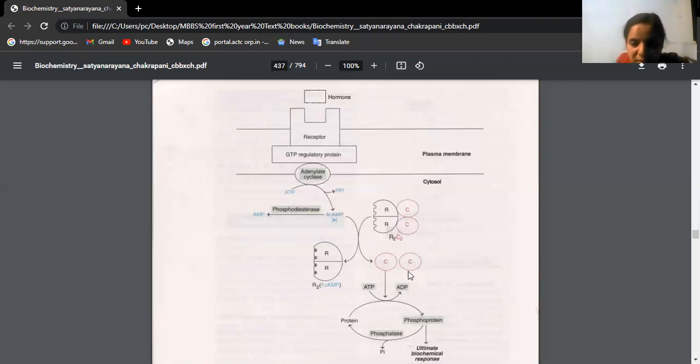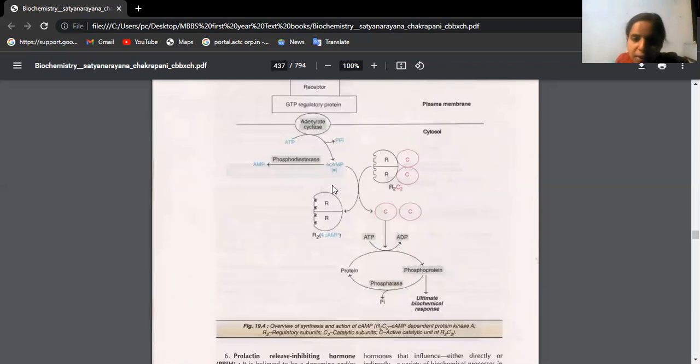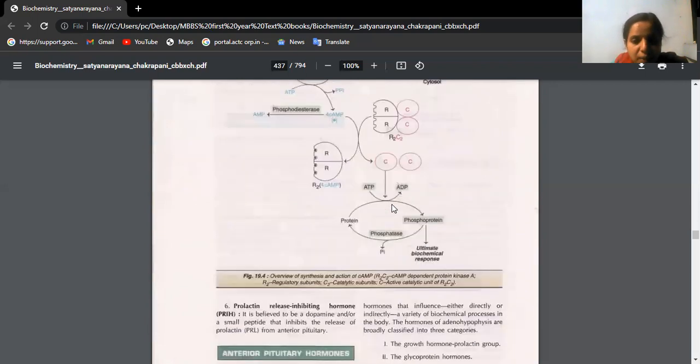Whatever series of steps you see here, you should write them better and convert them into words. Finally, the hormone has entered and bound to the receptor, and the ultimate biochemical response is seen.